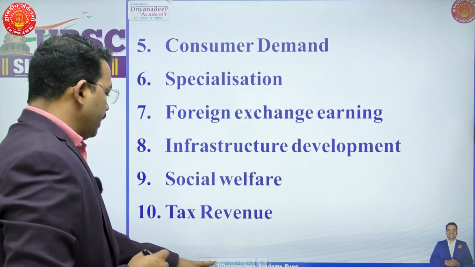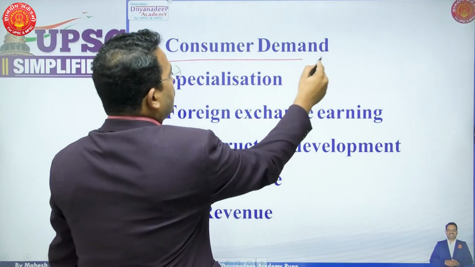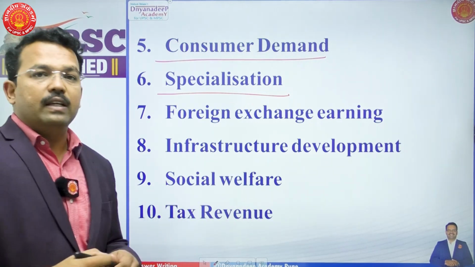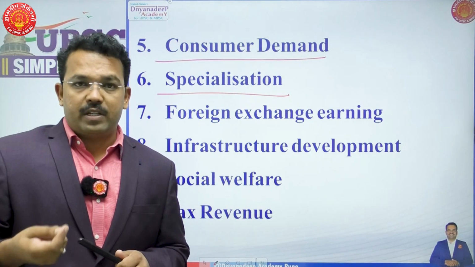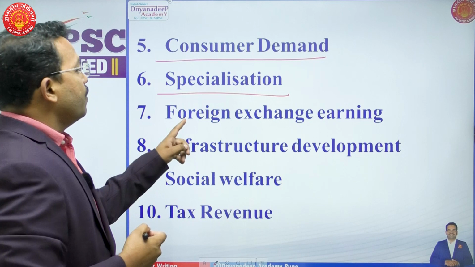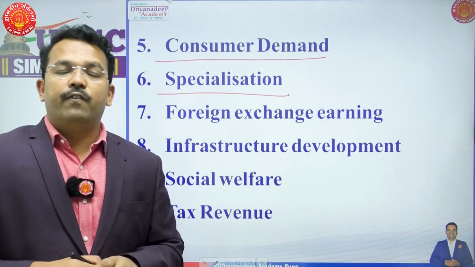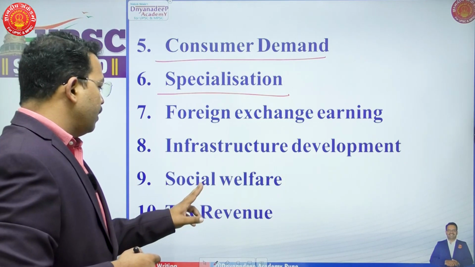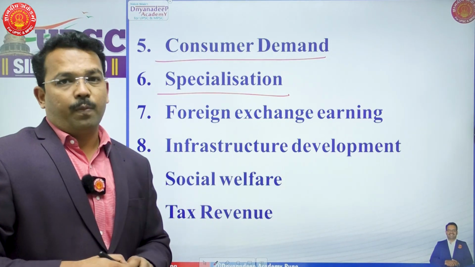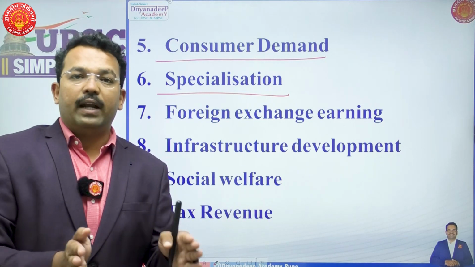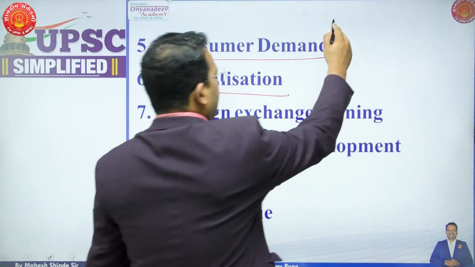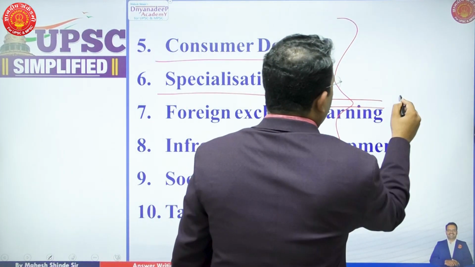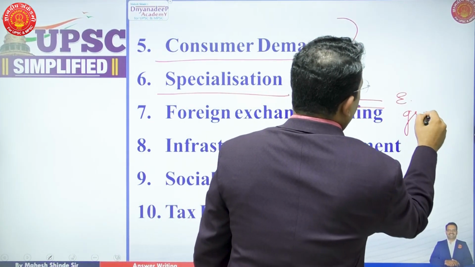Then next one, when the people will earn more, there will be more consumer demand. Then specialization: the more skill there is, people will have more and more specialization, more labor activity. Foreign exchange earning will be there if we are having good labor activity. Infrastructure development, social welfare, increased tax revenue. So when there is more labor activity, all these things will happen, and when all these things happen, it will ultimately lead to increased economic growth.